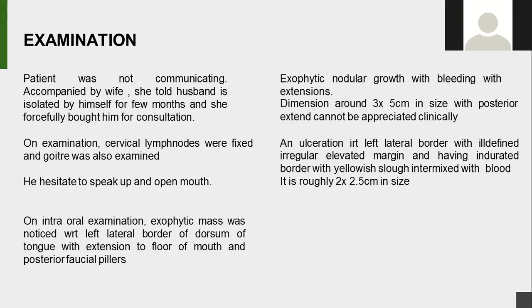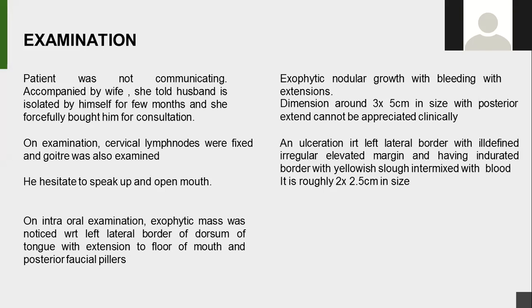On intraoral examination, an exophytic mass was noticed on the left lateral border of the dorsum of the tongue, with extension to the floor of the mouth and posterior facial pillars. There was an exophytic red and white nodular growth with bleeding, extending posteriorly to the posterior facial pillars, inferiorly to the floor of the mouth, and mediolaterally to the alveolar ridges. The dimension was around 3 to 5 centimeters, with a posterior extent that cannot be appreciated very well clinically.